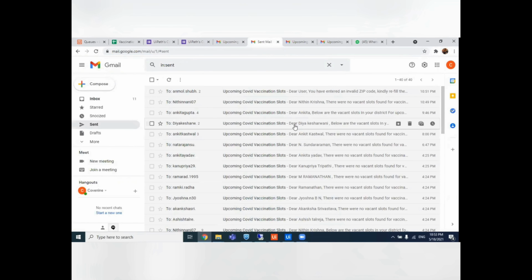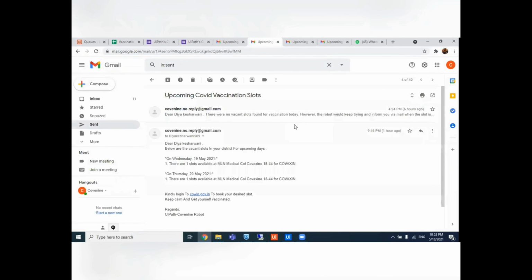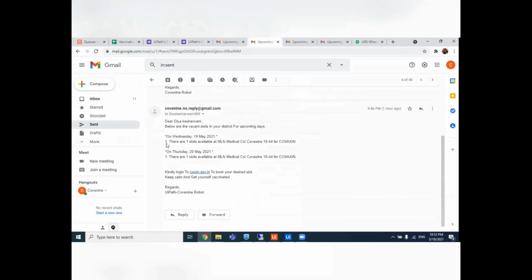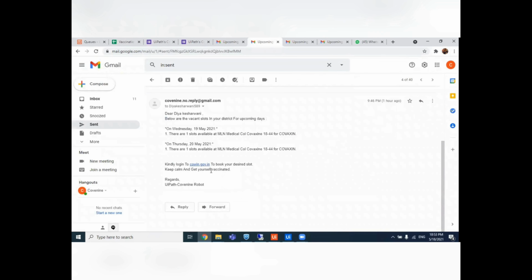Since the robot is supposed to trigger every 2 hours, the user would not be bombarded with mail, and the user would receive only one mail per 24 hours if the slot is not found. So as you can see, the user was informed that the slot was not found, but then again informed that the slot has been found.